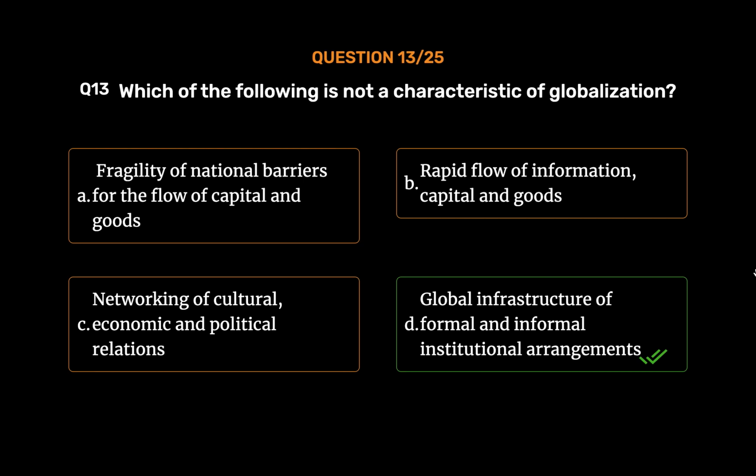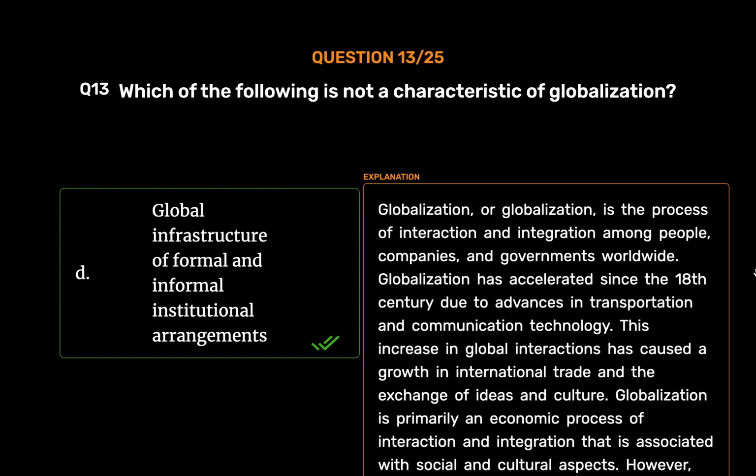Global infrastructure of formal and informal institutional arrangements. Globalization is the process of interaction and integration among people, companies, and governments worldwide. Globalization has accelerated since the 18th century due to advances in transportation and communication technology.